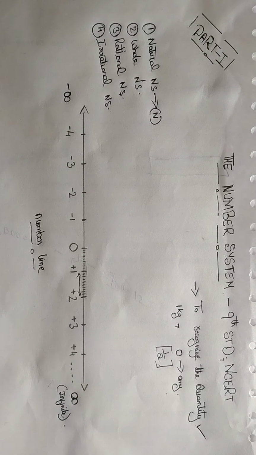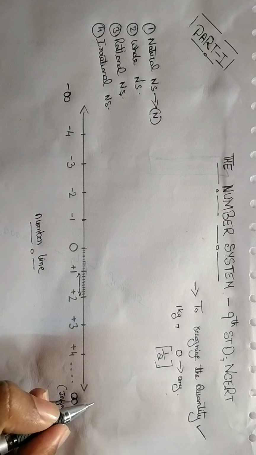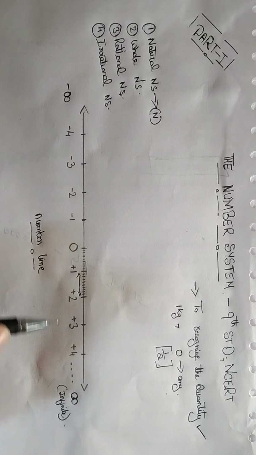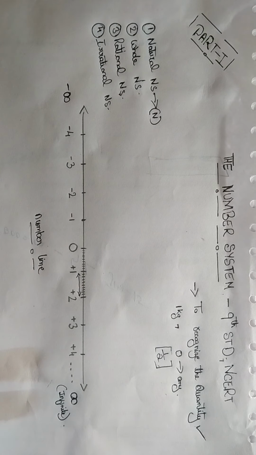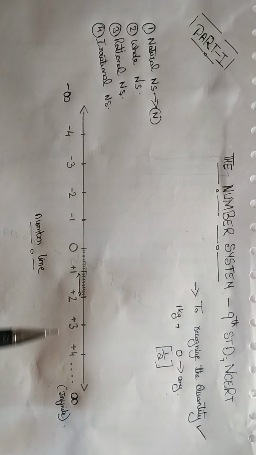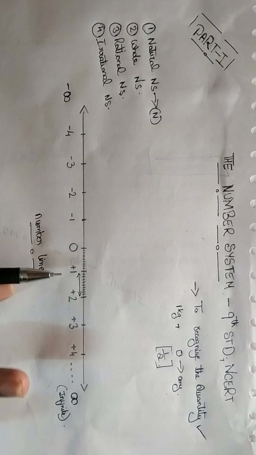Natural number system doesn't come to the left part of the number line, starting from 1 to infinite with only 1, 2, 3, 4 as such.